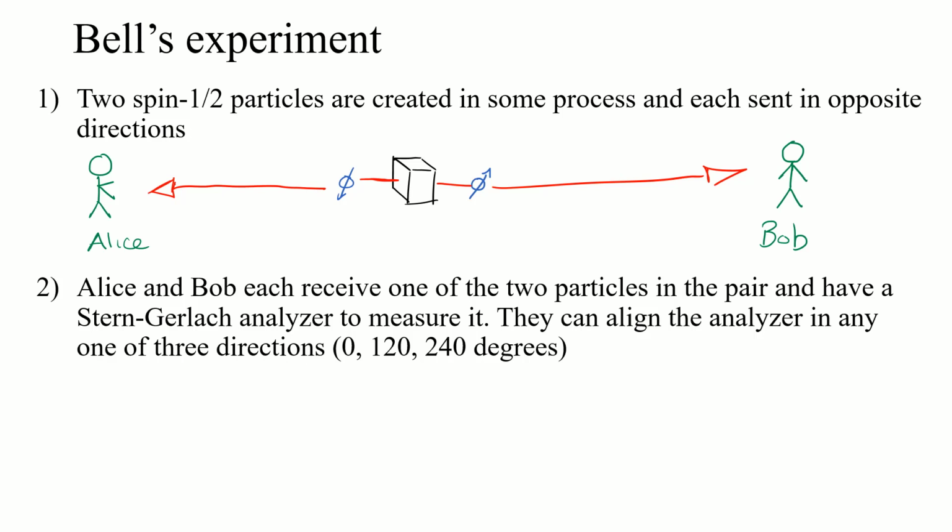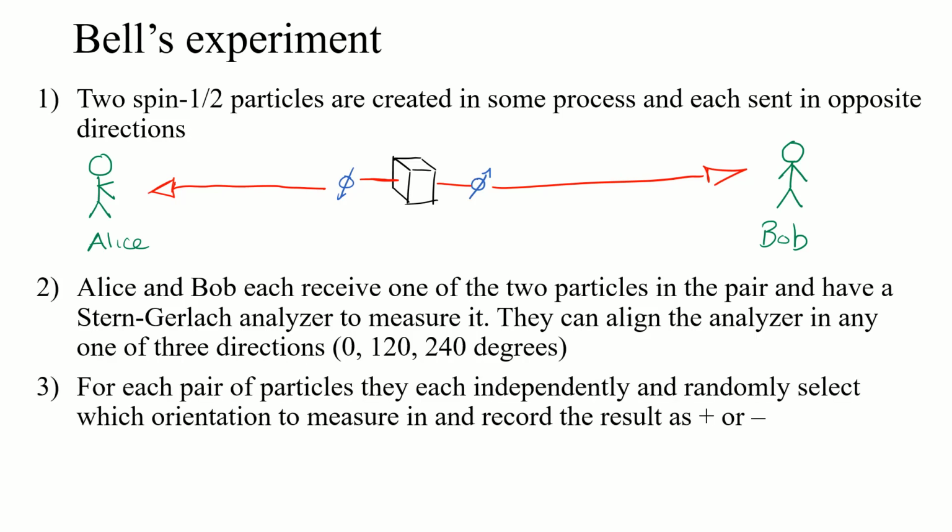So, we'll call 0 degrees the A direction, 120 the B direction, and 240 the C direction. But basically, they align it in one of three agreed upon directions, and that's the only way they're going to measure it. Now, they generate one pair of particles, shoot them out.